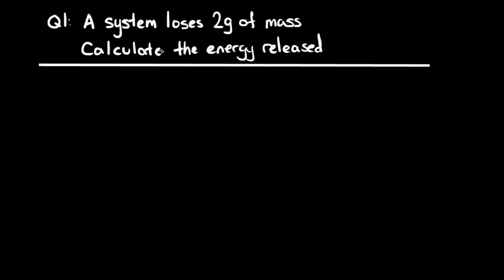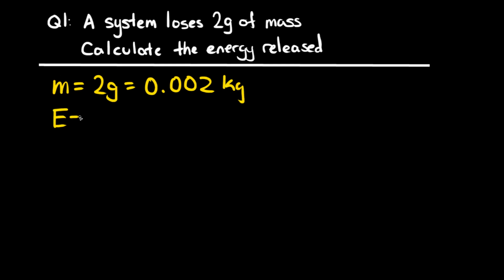So the first question we have is: a system loses 2 grams of mass. Calculate the energy released. So what are we given? We're given that the mass is equal to 2 grams, right? And 2 grams, let's put that into kilograms. That would be 0.002 kilograms. And now remember our formula. We'll use E equals mc squared to find the amount of energy released.